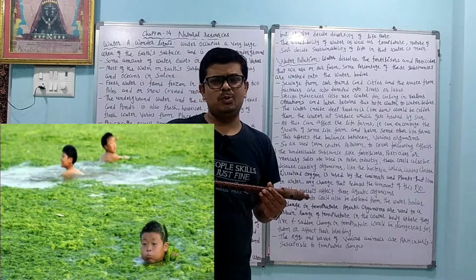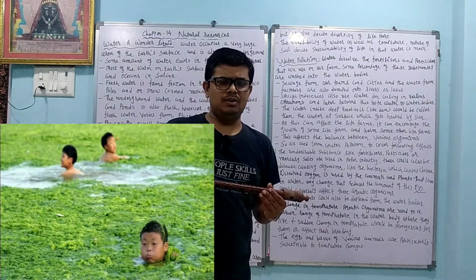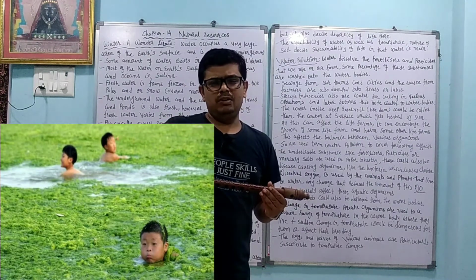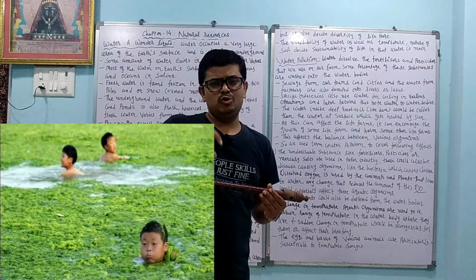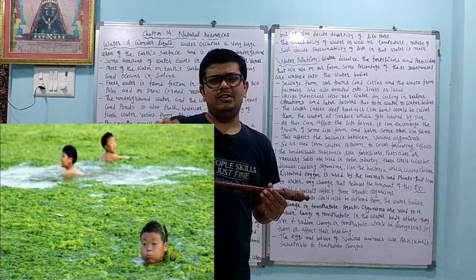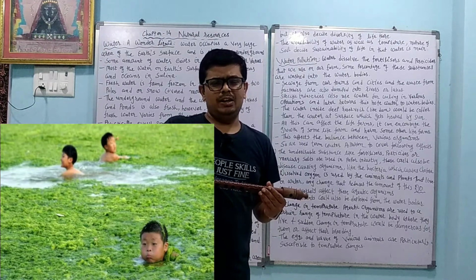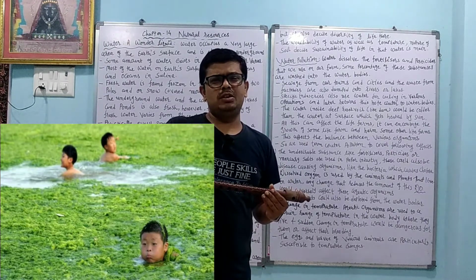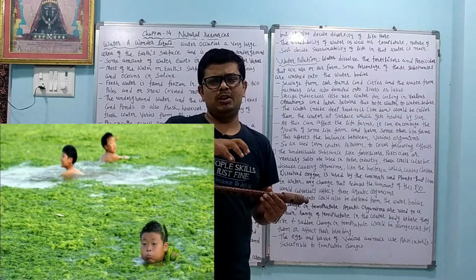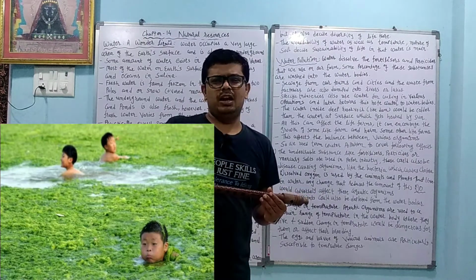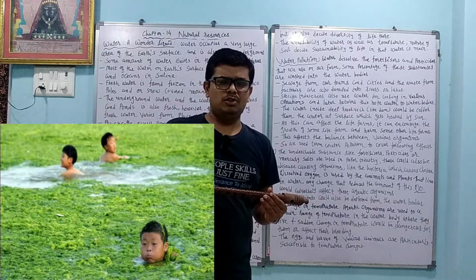The algae covers the pond and river, and most of the dissolved oxygen is taken by the algae and other plants. As dissolved oxygen is reduced, the fishes and other aquatic animals inside the water cannot survive for a long time.